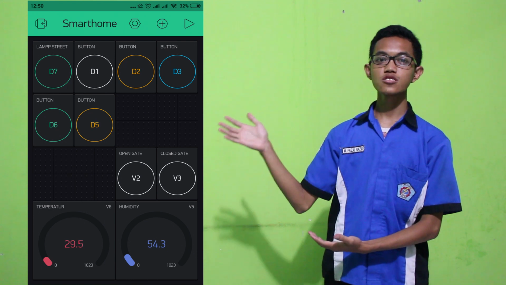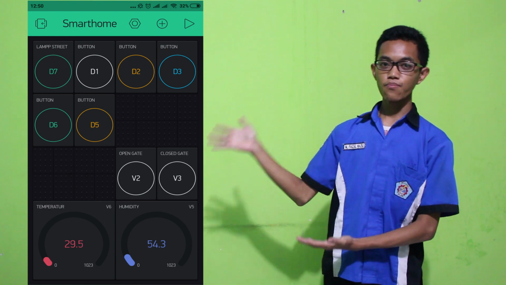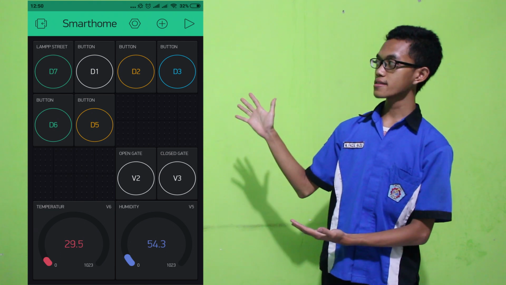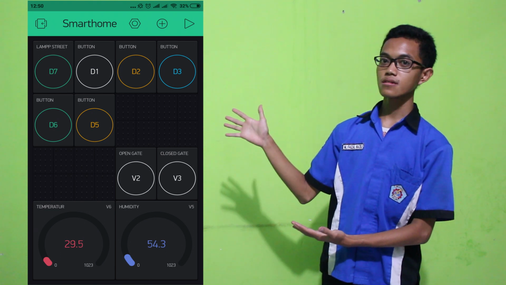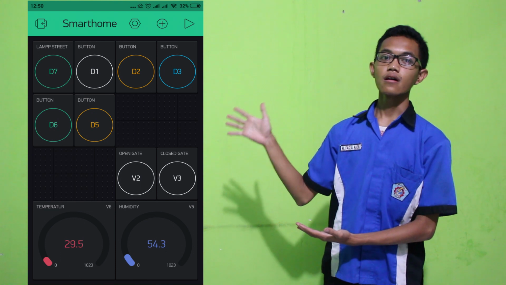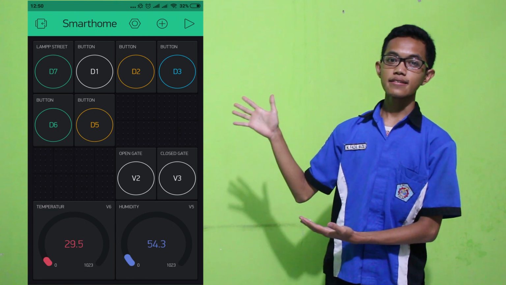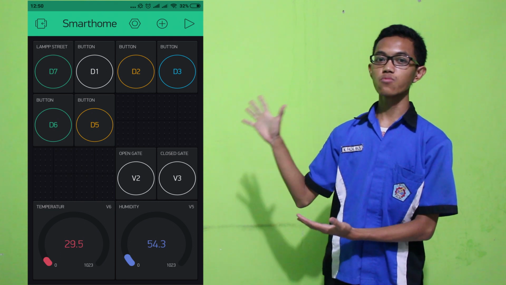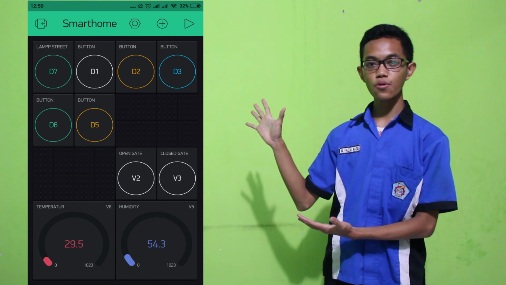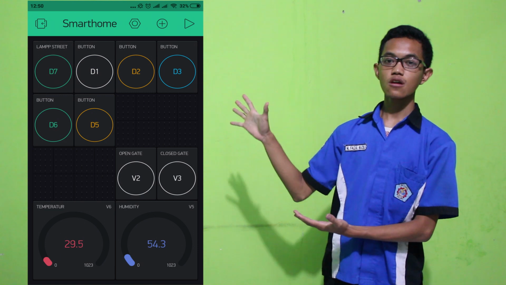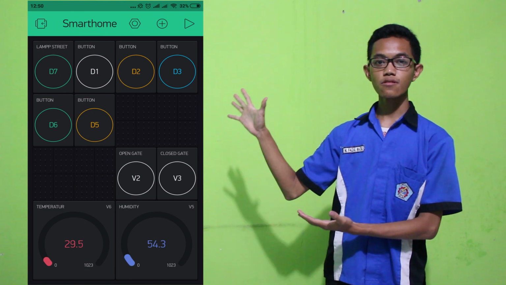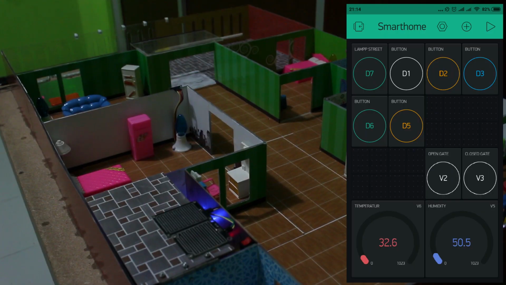To control this prototype by smartphone, Blynk is a platform for iOS and Android applications to control microcontrollers, Raspberry Pi, and the likes over the internet. It is a digital dashboard where you can build a graphic interface for your project by simply dragging and dropping widgets. So this is the display interface for the Blynk application.